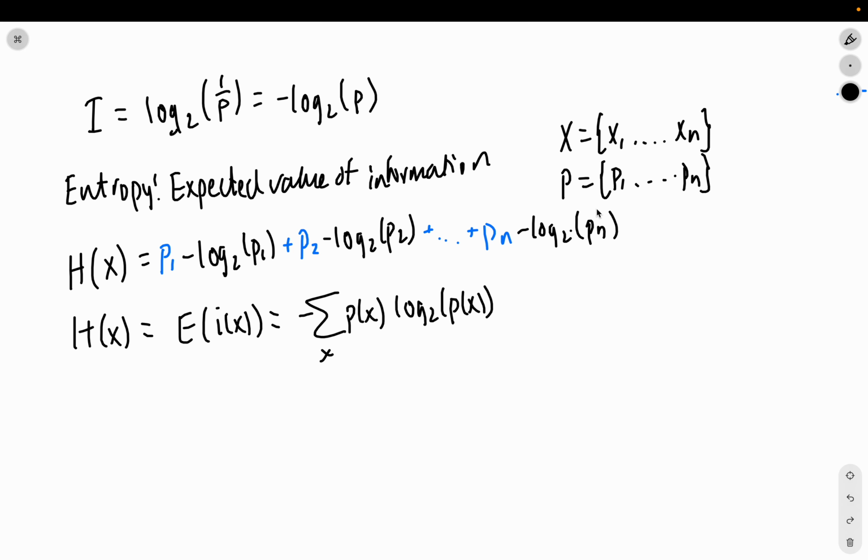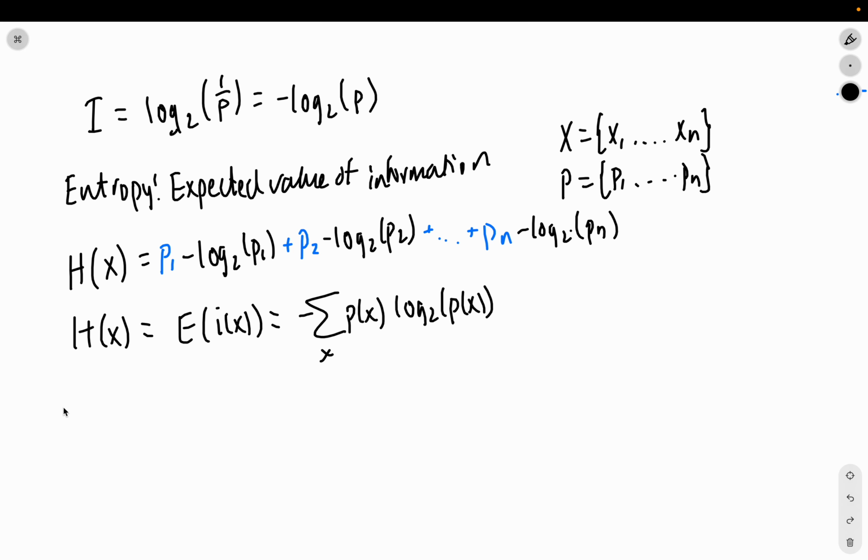So now we understand that entropy is the expected value of information. There's a nice way of thinking about information: the expected value of information is equivalent to the average number of questions you have to ask to determine an outcome.